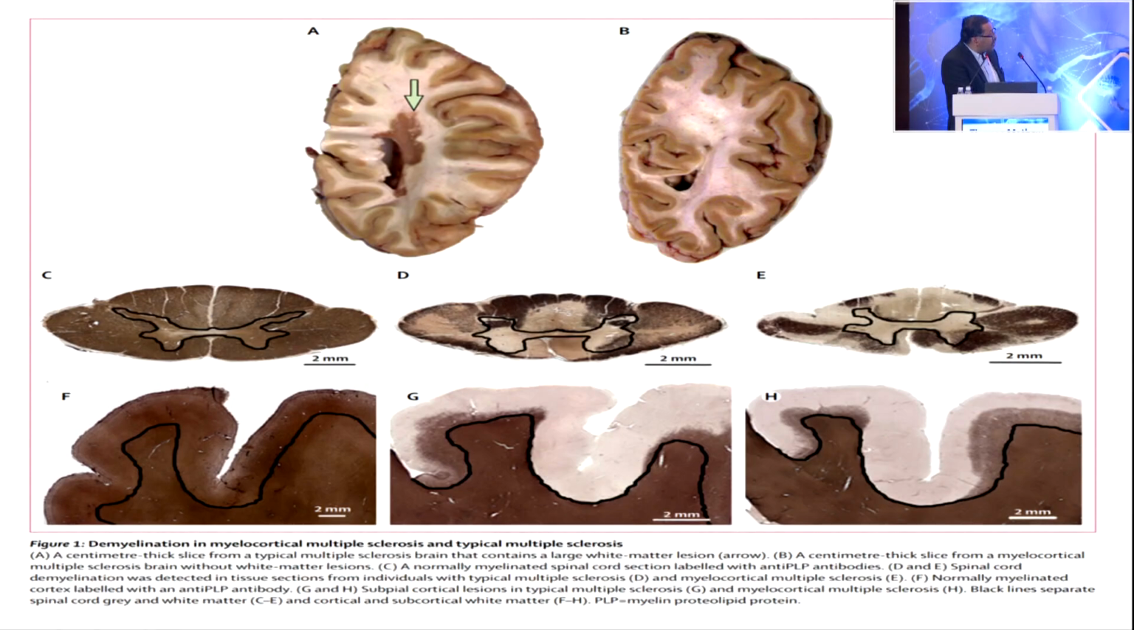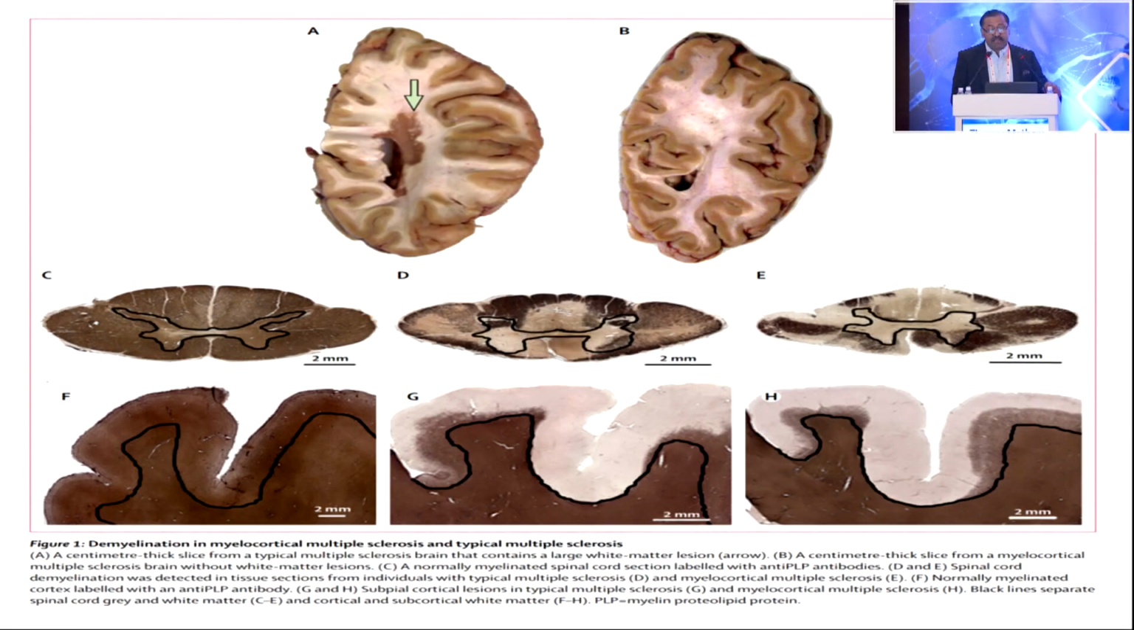This is the pathology. First is multiple sclerosis, where you can see the demyelinated area. There is no demyelinated area in the white matter of myelocortical MS. This is a normal spinal cord labeled by anti-myelin proteolipid antibodies, and this is a normal staining. And this is a patient of MS with demyelination in the spinal cord. This is a case of myelocortical MS with demyelination in the spinal cord. And this is a normal brain. And this is the cortical demyelination in a case of MS, and the cortical demyelination in a case of myelocortical MS, labeled by myelin proteolipid protein antibodies.